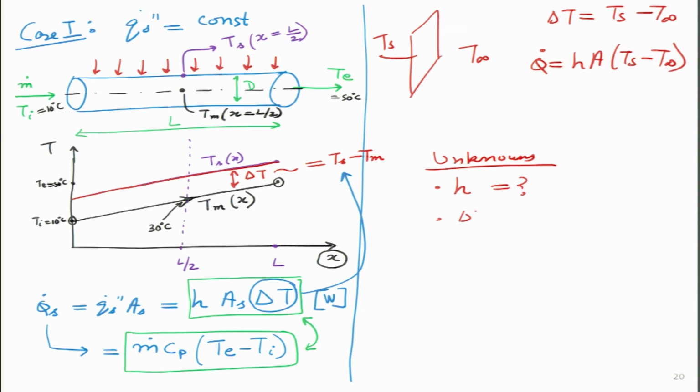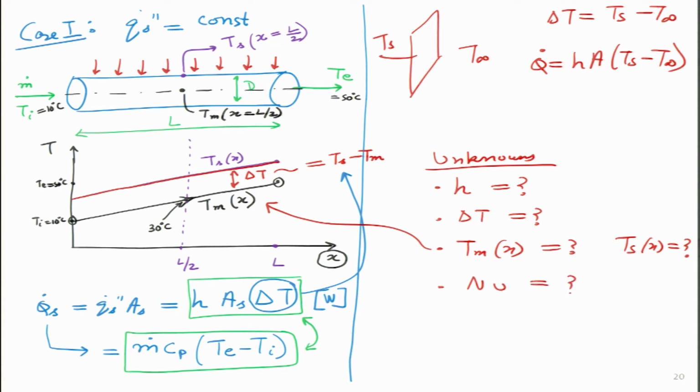Second unknown is what is the value of delta T. How will Tm vary with X? Tm will vary with X, this we have seen over here. How will it vary? Linearly or by some other parameter, and then similarly, how will Ts vary with X? What will be the Nusselt number for this particular case? If I know the inlet temperature, what will be the exit temperature?